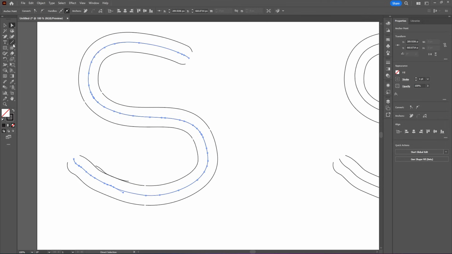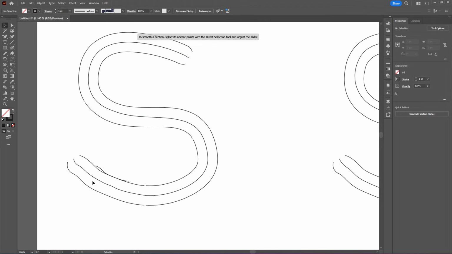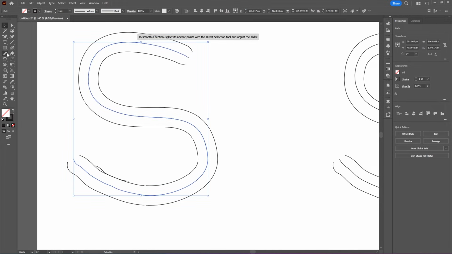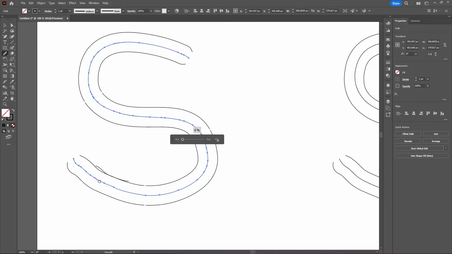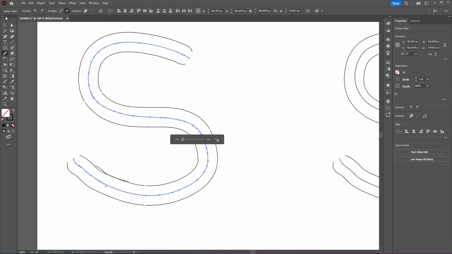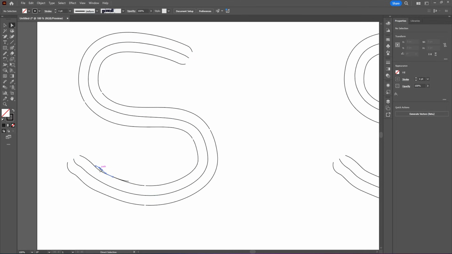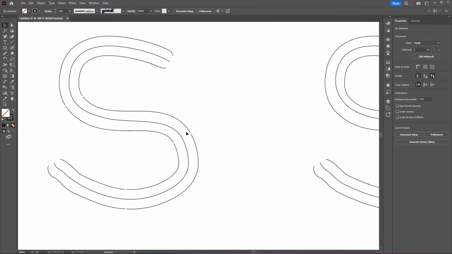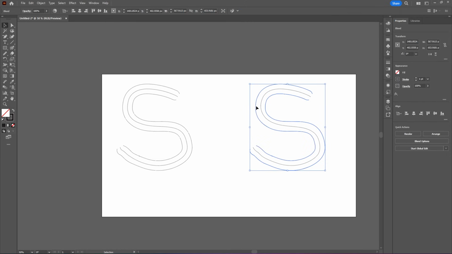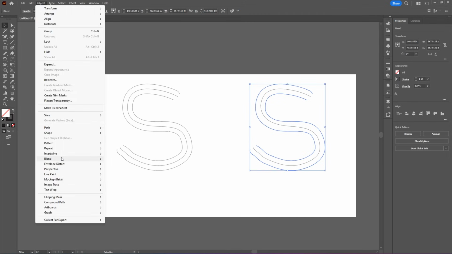You can also try to go to your Smooth tool and try and smooth out this path. So select this path, Smooth tool, and just smooth out this path. So that looks a lot better. We can delete this path here. Okay, perfect. So let's go to our blend tool.